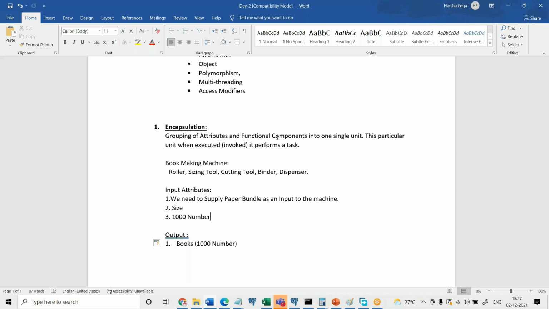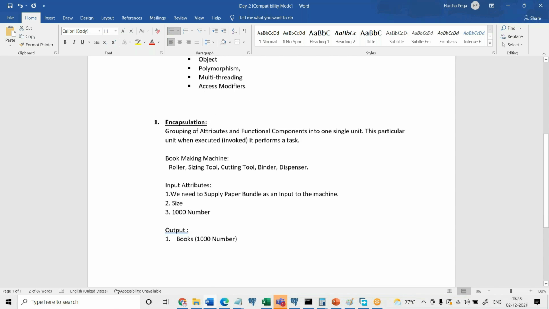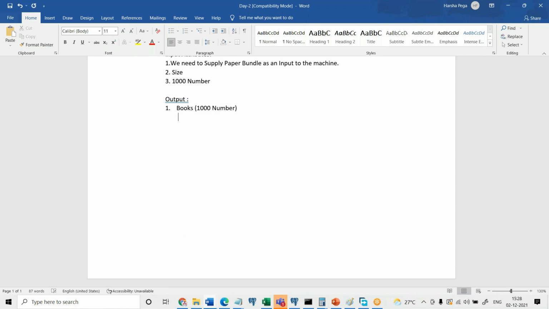See, for the implementation of encapsulation in programming languages, they have given a name. Encapsulation is a raw concept. The concept name is encapsulation. When you bring it into a software programming language, again you can give a name. The name they have given is class. Understand, everyone? Clear?